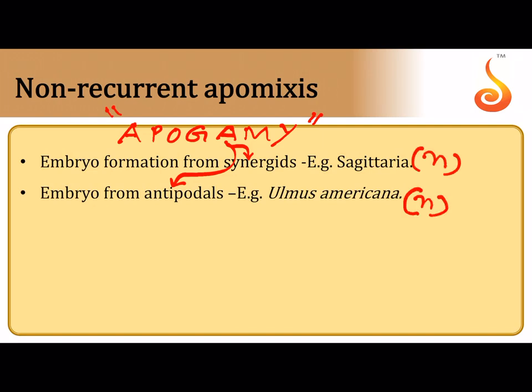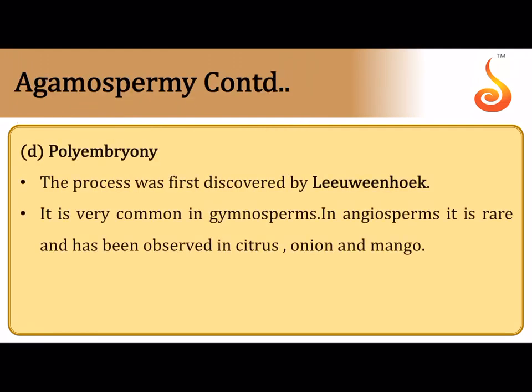Whenever the resulting seed has a haploid embryo, it becomes sterile, and therefore we call this non-recurrent, meaning it cannot be repeated in the next generation. When non-recurrent apomixis happens, the resulting seed or the embryo will be haploid, because it either came from a haploid egg or a haploid synergid or a haploid antipodal, and it cannot produce seeds of its own because a haploid plant is sterile.